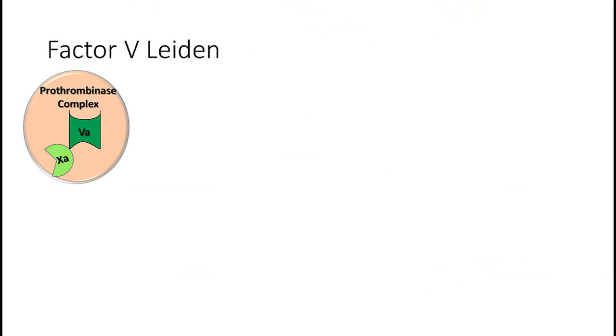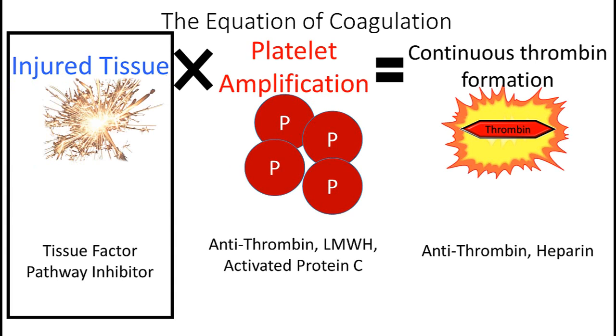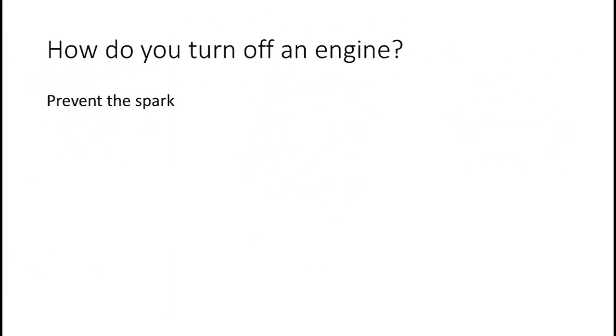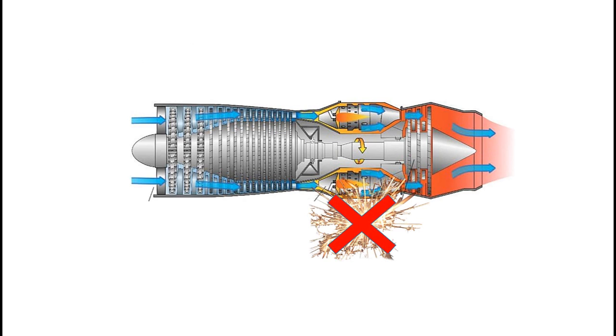Thus, the clinical phenotype seen with factor V Leiden patients is that small injuries become large clots stemming from the inability to completely shut down the platelet amplification step. Now let's turn to the final way our body can shut down coagulation, which would address injured tissue spark generation. In our engine model, this would be like preventing a spark in our combustion chamber entirely, such that the engine can never turn on. Visually, it would look something like this.